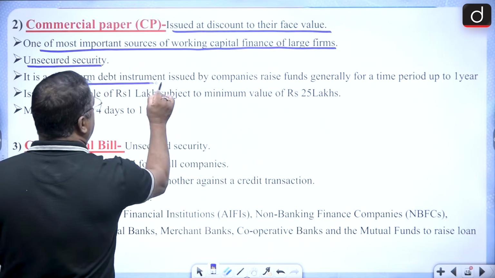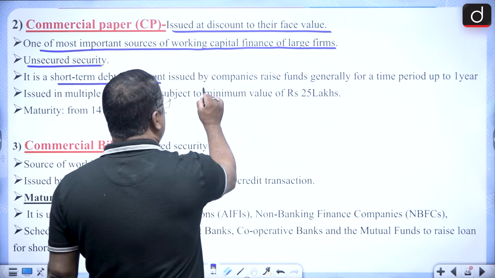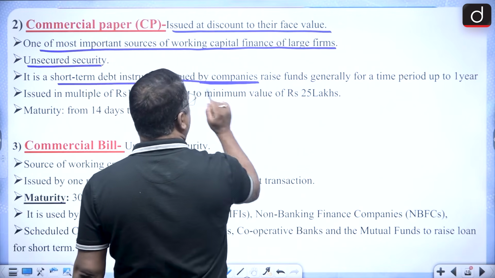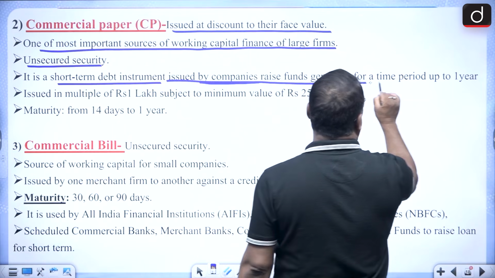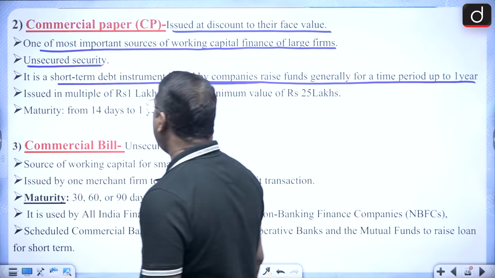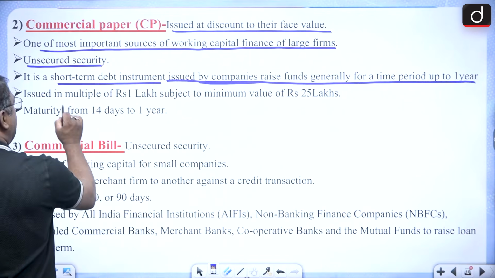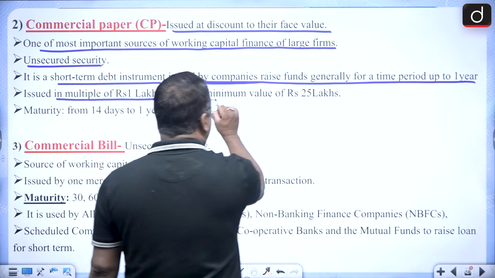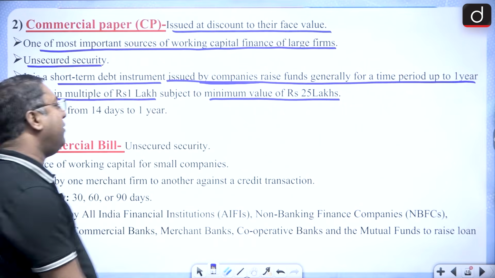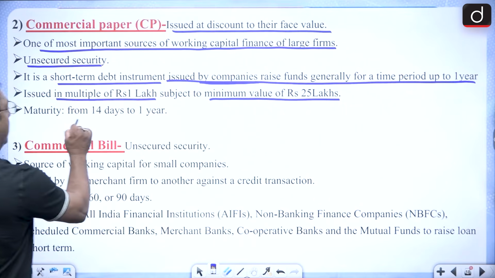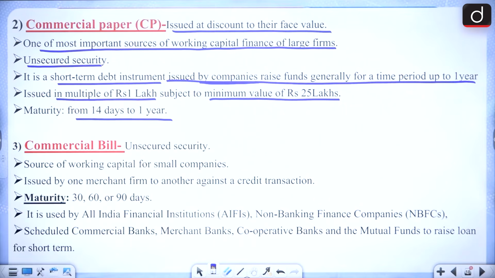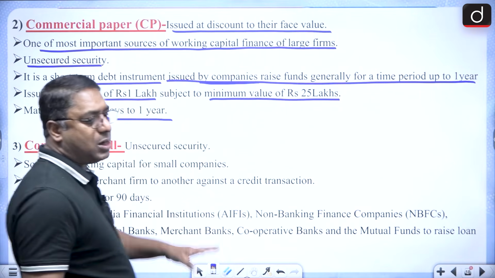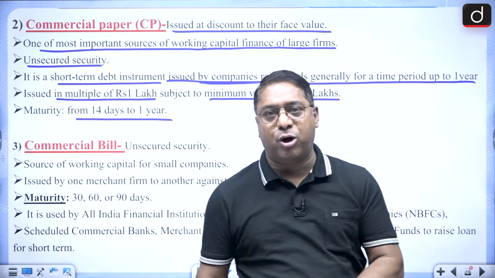It's a short-term debt instrument issued by companies to raise funds, generally for a time period of up to 1 year. And it is in multiples of 1 lakh, subject to a minimum value of rupees 25 lakhs. And maturity is 14 days to 1 year. Please remember, this commercial paper is very, very important.